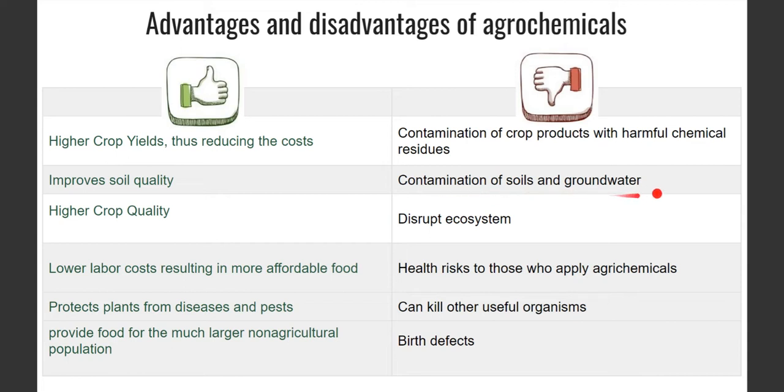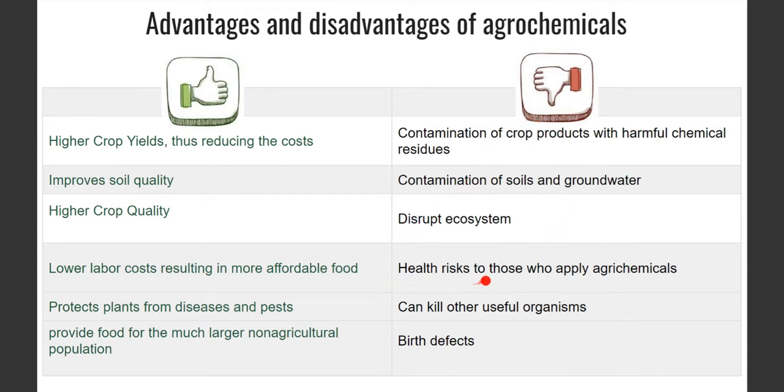Apart from that, of course, the soil and the groundwater are contaminated, because ultimately these chemicals are going to get absorbed by the soils. These chemicals are going to go through the rainwater into the groundwater, or to the seas, or the lakes, and they are going to harm the groundwater. They are also going to harm the aquatic life. So because of all this, they can disrupt the ecosystem.